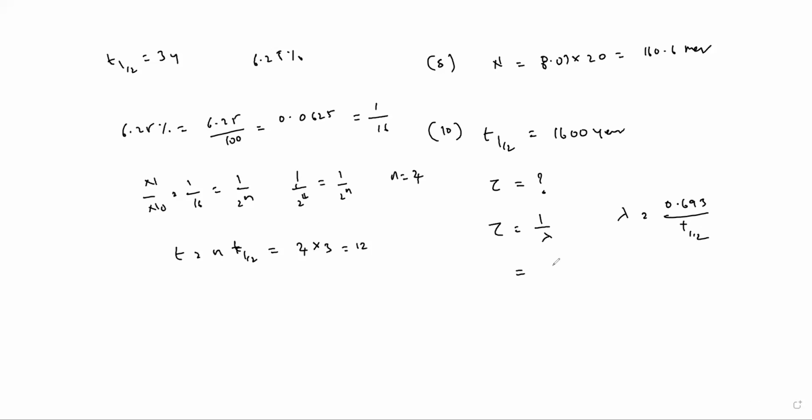So then what do you get? 1 by lambda means 1 by 0.693 by T half. T half goes up. First we will write the formula: tau is T half divided by 0.693. Substitute, you will get the answer. T half is already given, right? T half is given in the formula, you substitute, you will get the answer.